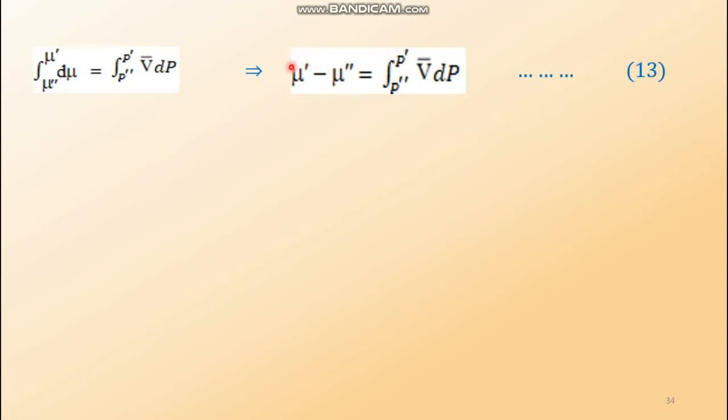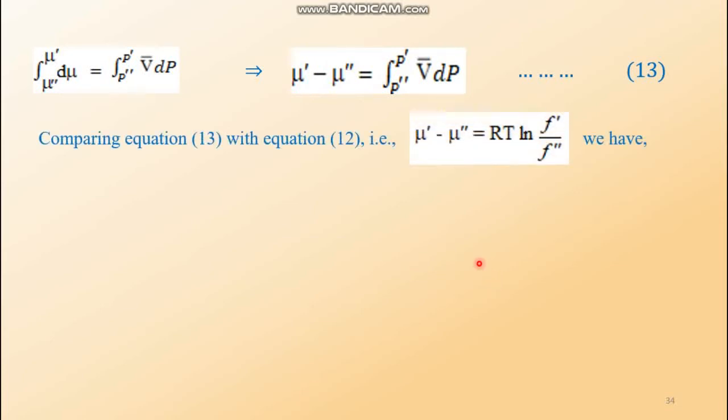On integrating the left hand side, we can easily write mu prime minus mu double prime. The right hand side remains the same. This is equation number 13. Now, as we have reserved equation number 12, it is recalled here. This equation is being compared with equation number 13. It is seen that the left hand sides are the same, so the right hand sides would also be equal.